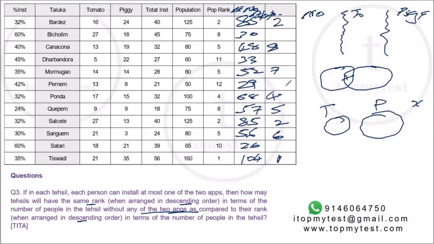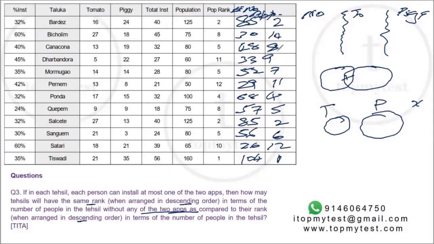Ninth will be after 48. You'll have a 33. 10th will be this guy. 11th will be here, and 12th will be Satari. Right. So this is roughly the case.